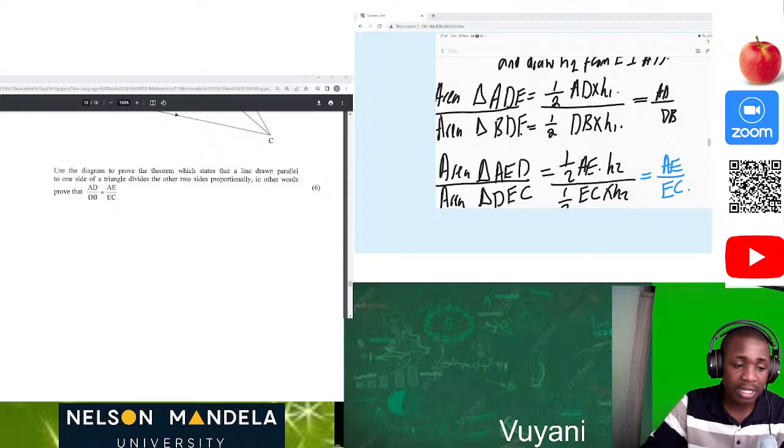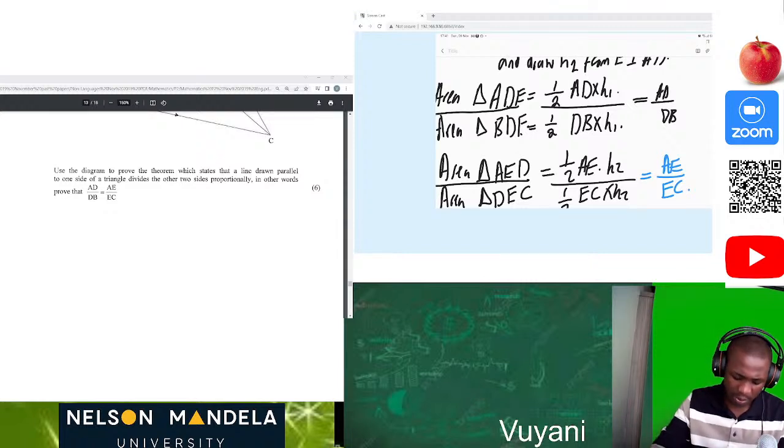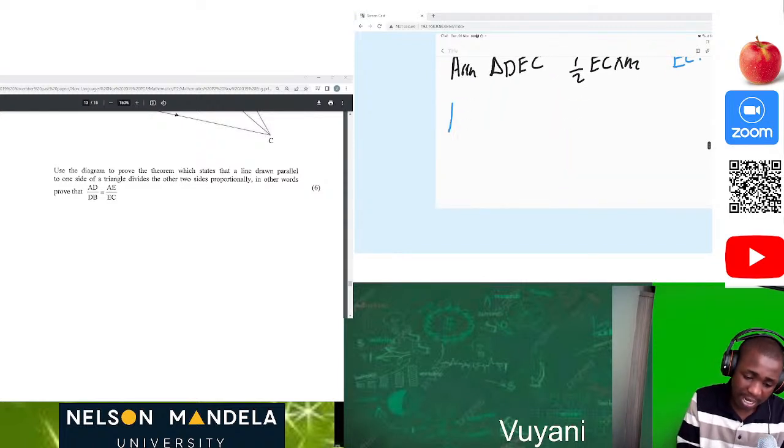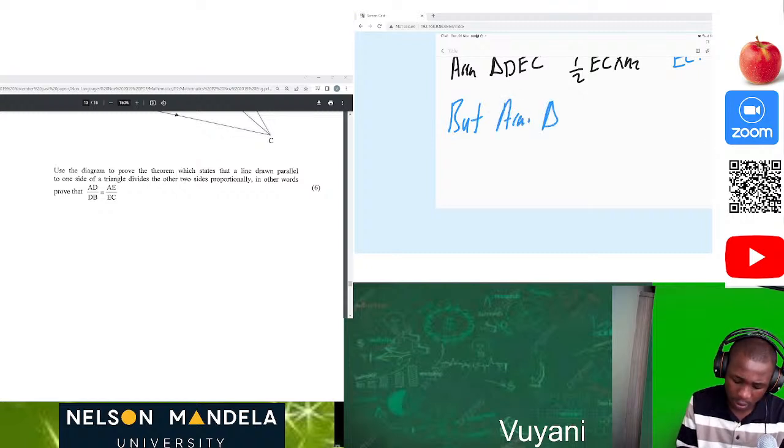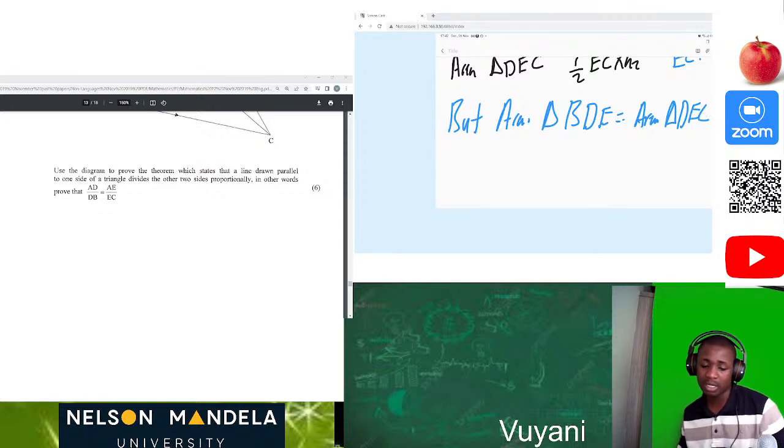We're going to do that in the simplest way, because we must understand that the area of triangle BDE is equal to the area of triangle DEC.